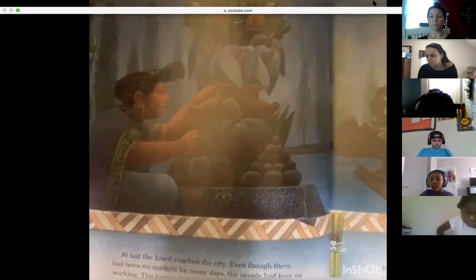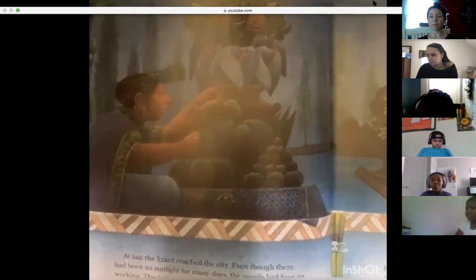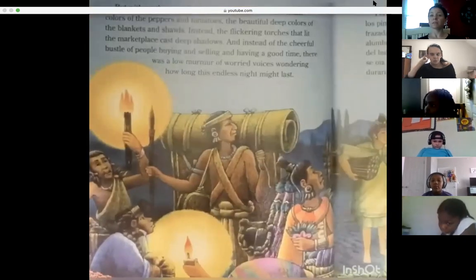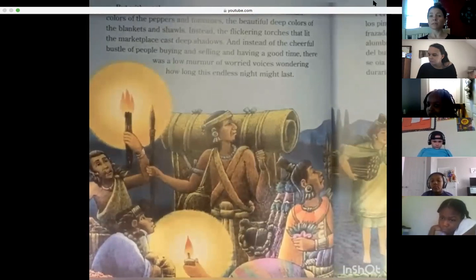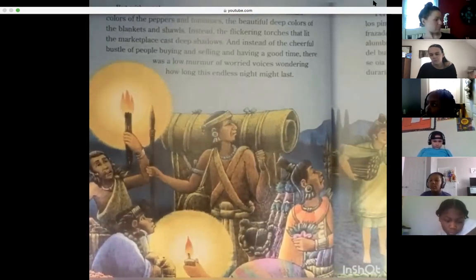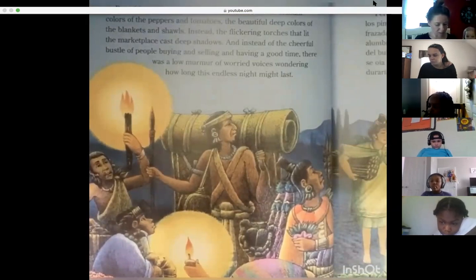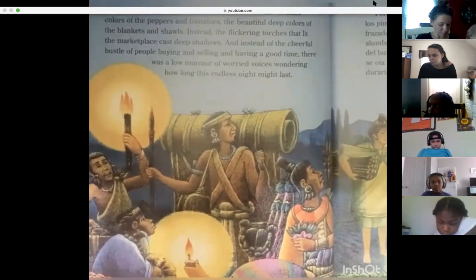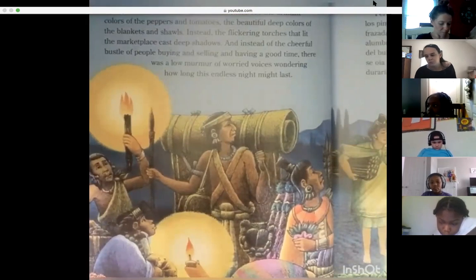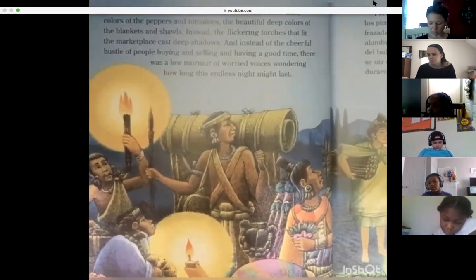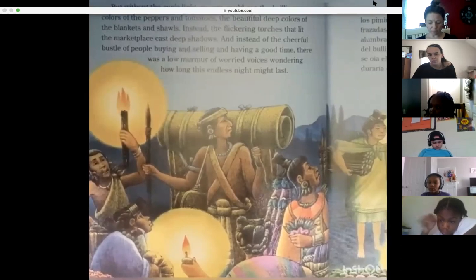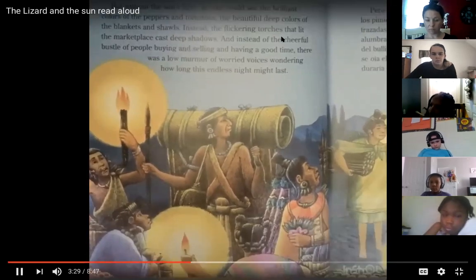The pyramids of fruits and vegetables looked like tiny copies of the great stone pyramids that loomed over the city. But without the sun's light, no one could see the brilliant colors of the peppers and tomatoes, the beautiful deep colors of the blankets and shawls. Instead, the flickering torches that lit the marketplace cast deep shadows. And instead of the cheerful bustle of people buying and selling and having a good time, there was a low murmur of worried voices, wondering how long this endless night might last.